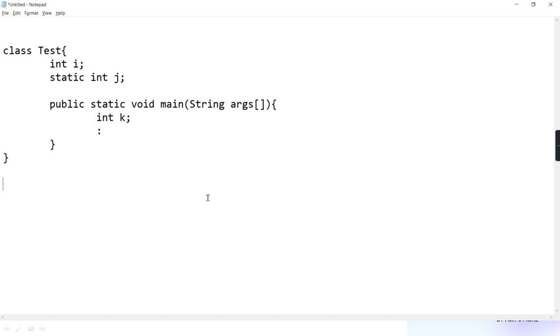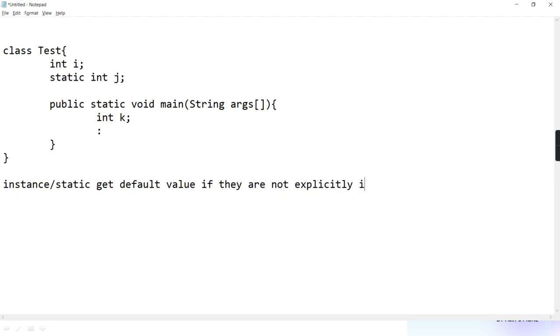So first remember, instance and static variables get a default value if they are not explicitly initialized.